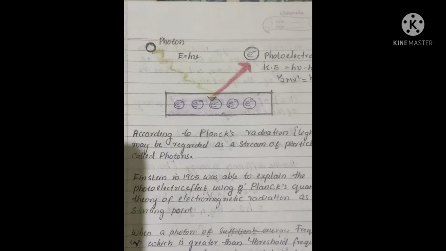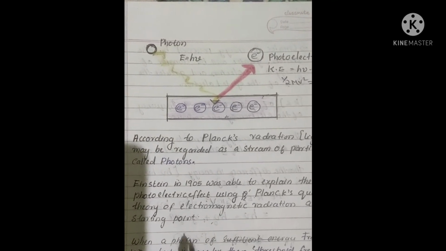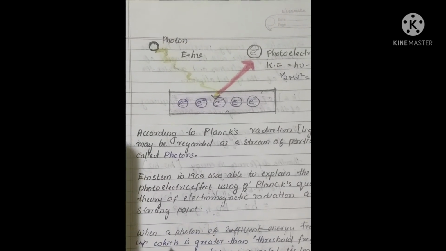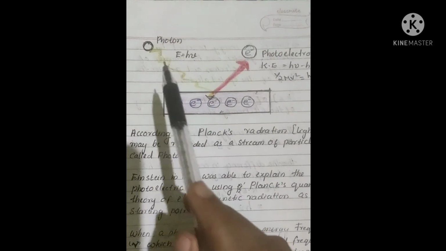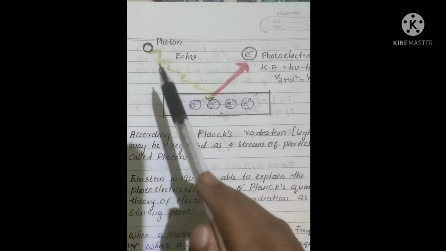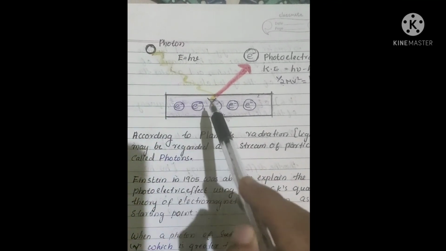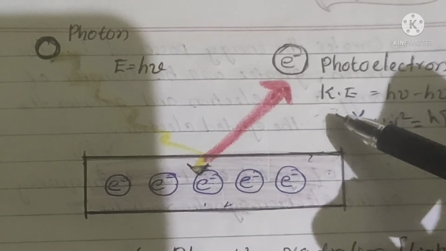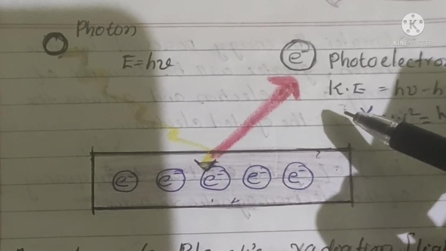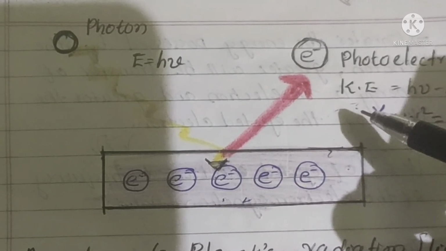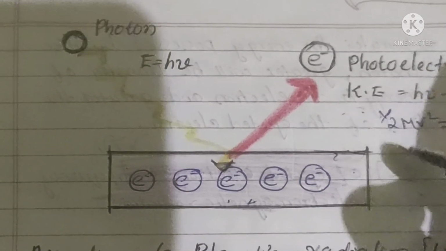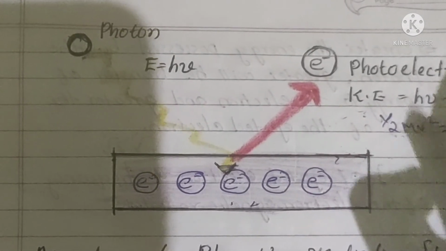Then he observed that when a photon of frequency nu, which is greater than threshold frequency nu 0, strikes the metal surface, the excess energy is imparted to the electron as kinetic energy.